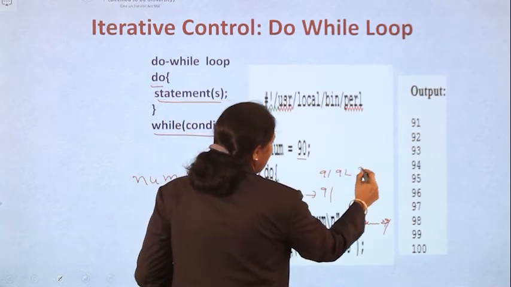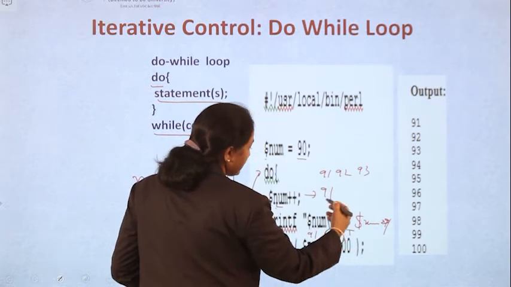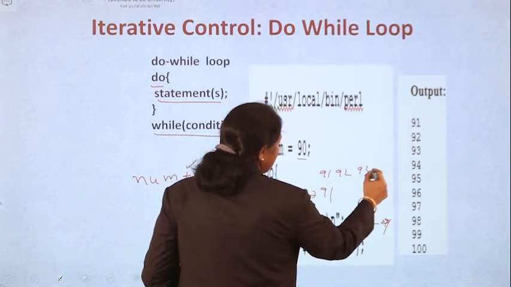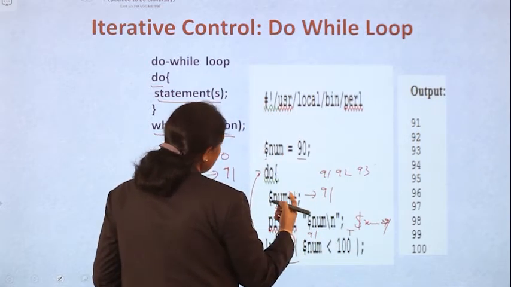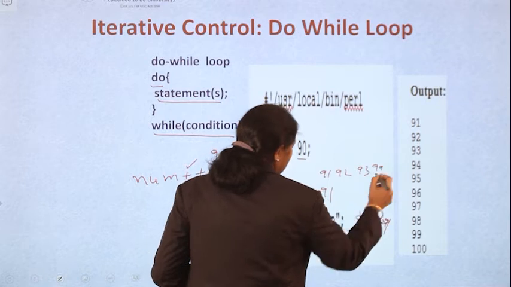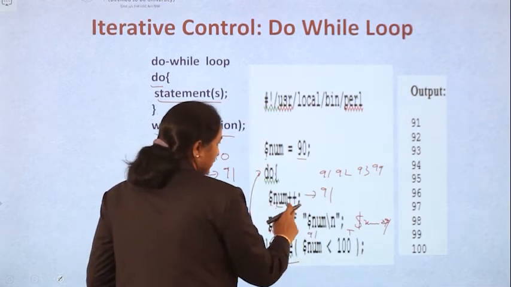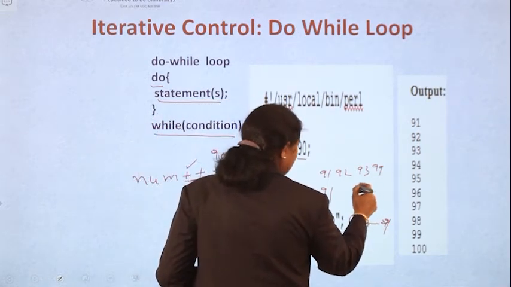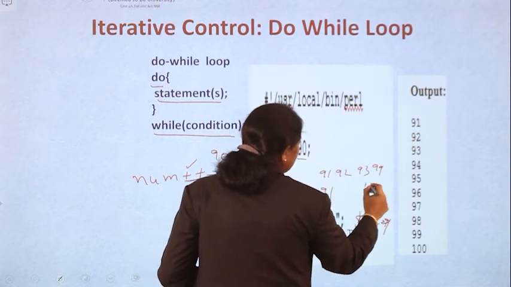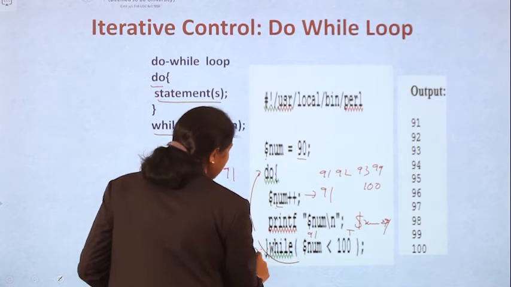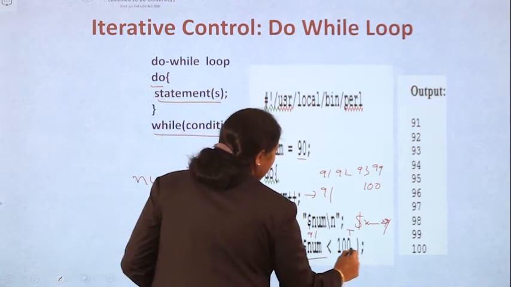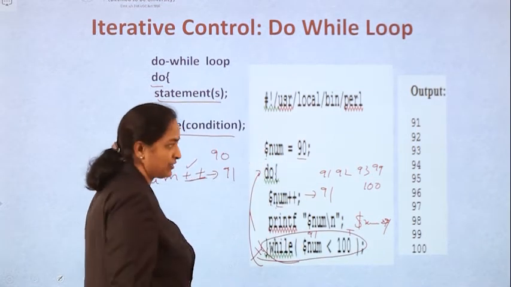Up to which point will it iterate? When it becomes 100. 99 is also okay, it will execute. So now your number becomes 100. Even when it becomes 100, it will print. You can print 100. After it becomes 100, this condition will fail, and then it will stop execution.